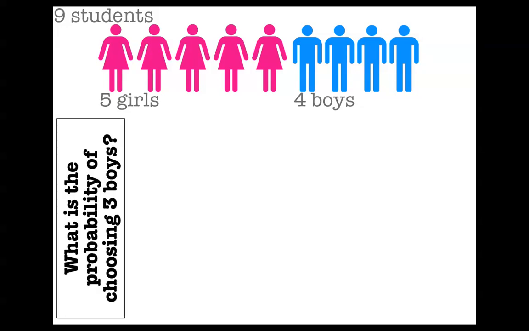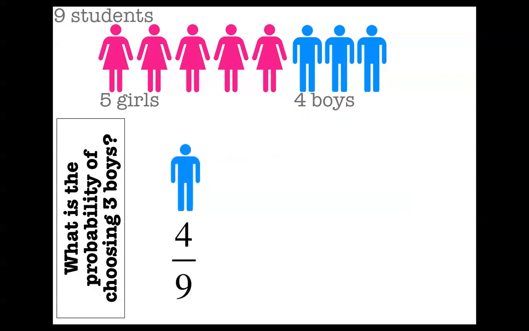What's the probability that that group would be 3 boys and no girls? Well, when I choose the first person in the group, I had a 4 out of 9 chance of drawing a boy, right? Because there were 9 kids and 4 of them were boys. So I had a 4 in 9 chance of picking a boy.